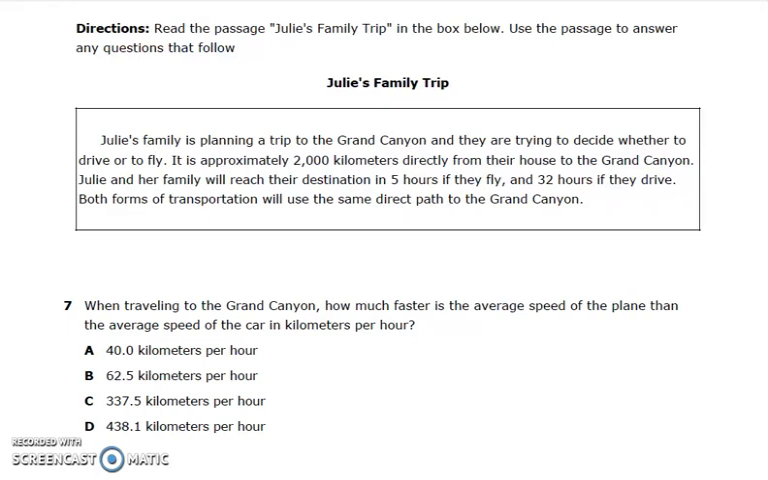A. 40 kilometers per hour. B. 62.5 kilometers per hour. C. 337.5 kilometers per hour. Or D. 438.1 kilometers per hour.